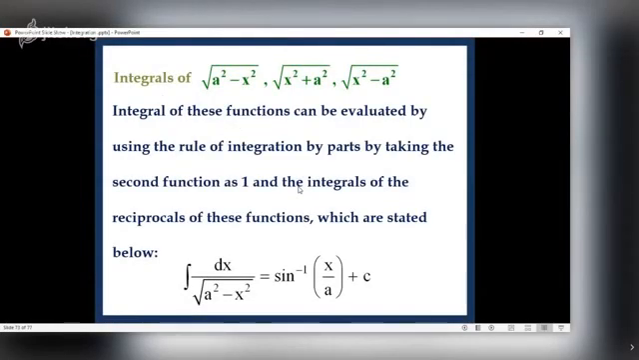Now the last set of results, integrals of root a square minus x square, root x square plus a square, root x square minus a square. These results are hardly used in physics, but it is better that you know them. Now these results can be proved using integration by parts only. So integral of these functions can be evaluated by rule of integration by parts by taking second function as 1 and integrals of reciprocals of these functions, which we have already studied, like integral of 1 upon root a square minus x square and so on.